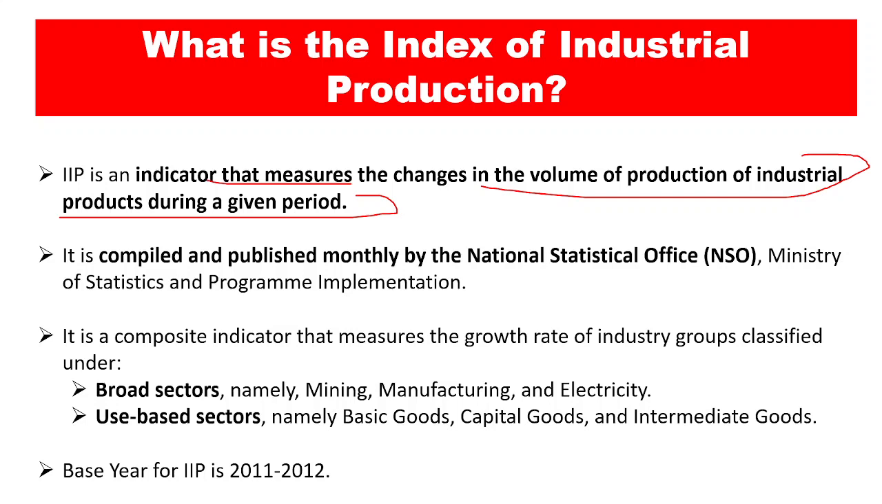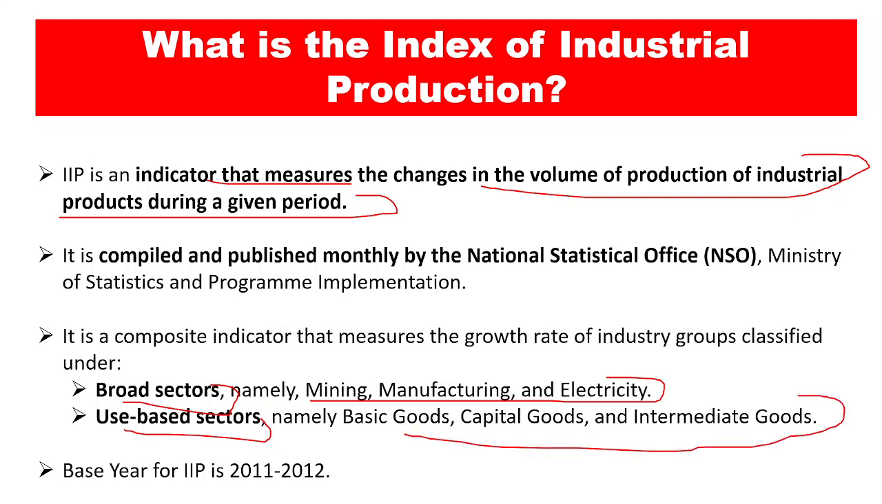Now these sectors are divided into two categories: broad-based sectors and use-based sectors. Broad-based sectors means mining, manufacturing and electricity, which are very broad in range, and then we have the use-based sectors, which are used by the common people, like basic goods, capital goods and intermediate goods. All these composite figures contribute to the growth perspectives in the Index of Industrial Production. This data is compiled and published monthly by the National Statistical Office.